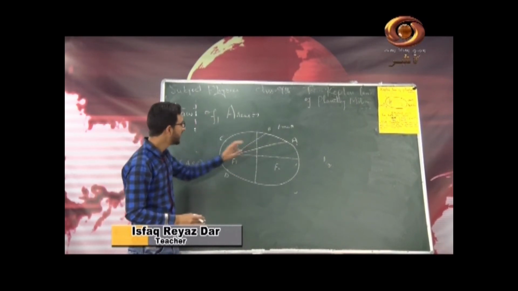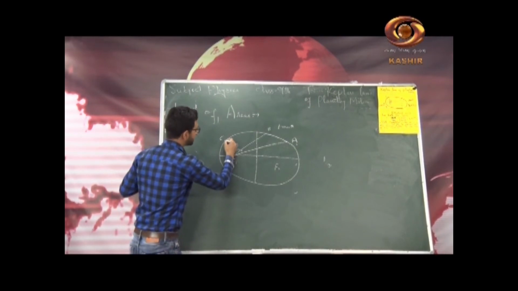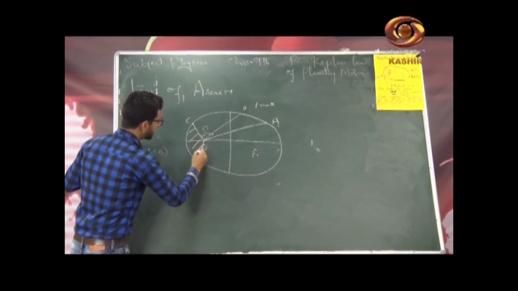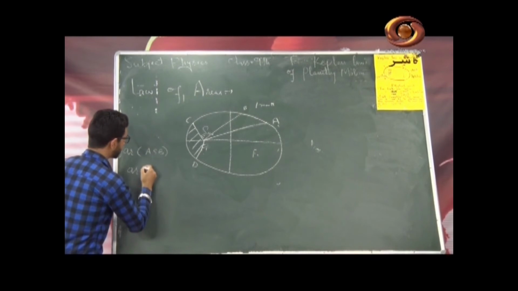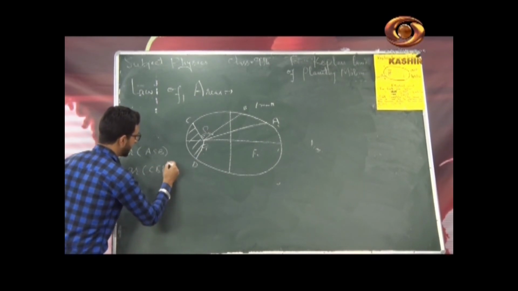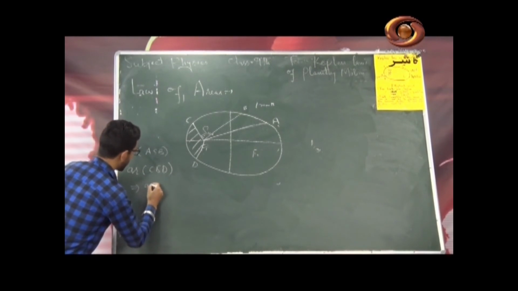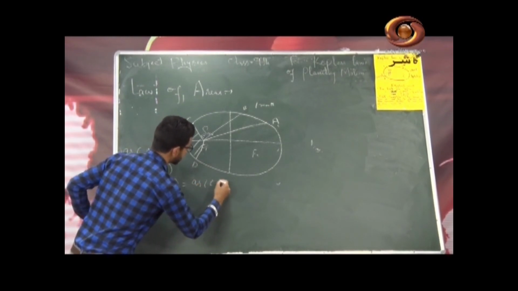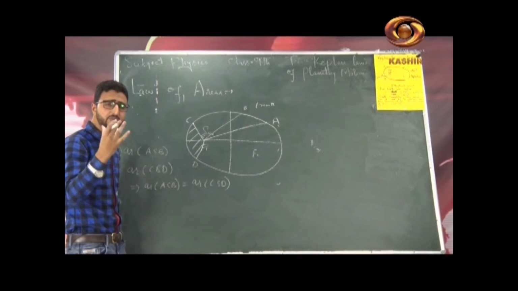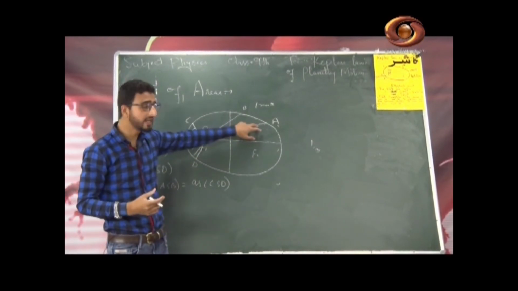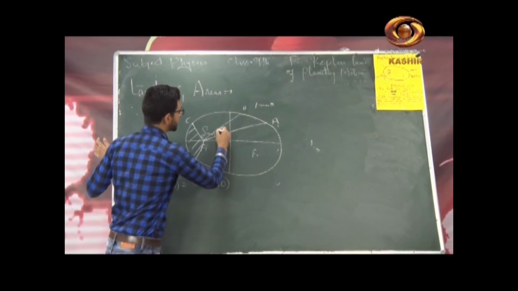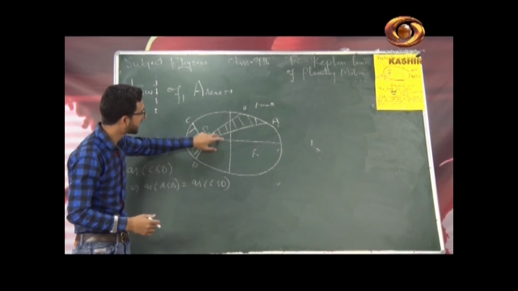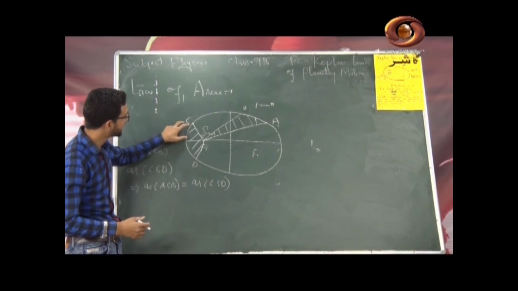Now let me draw another sector here. Suppose this is position of the planet after some time, this is C and this is point D here. Now let me suppose that area of sector ASB is equal to area of sector CSD. Now as per the second law, the line joining the sun and the planet, that is radius vector, sweeps equal areas in equal intervals of time. Now since the area of sector ASB is equal to the area of sector CSD.